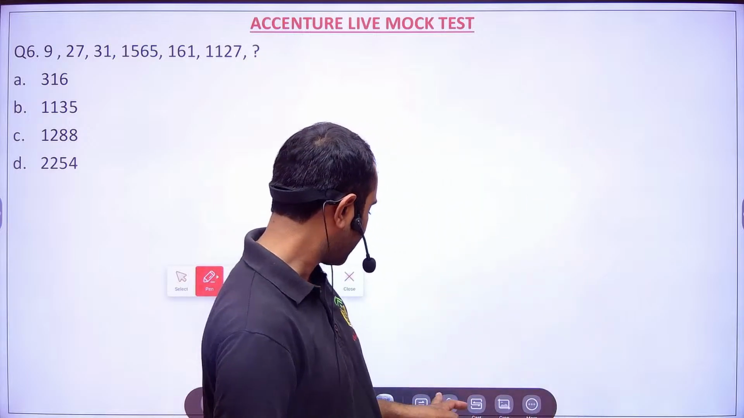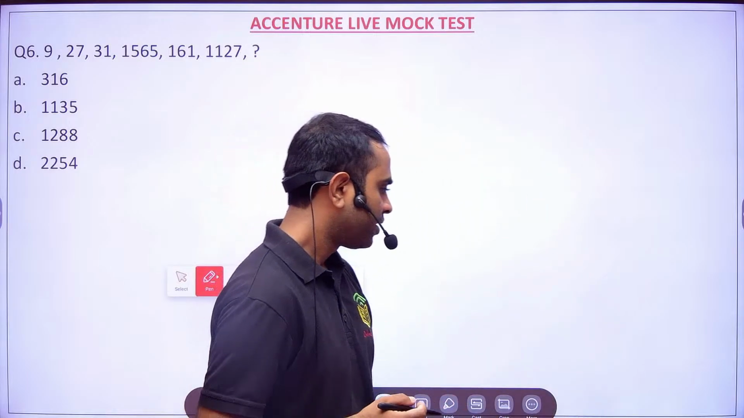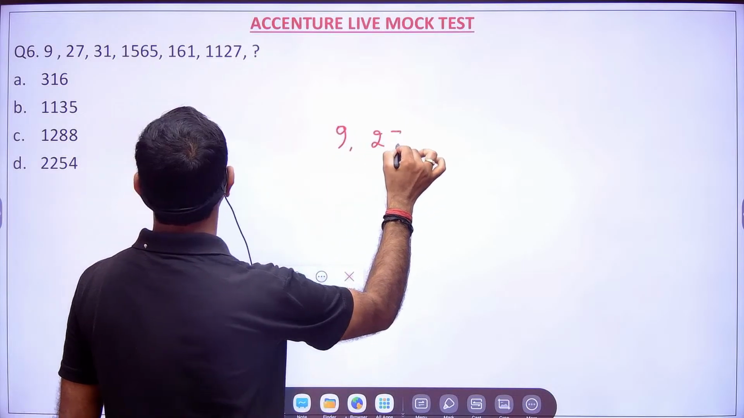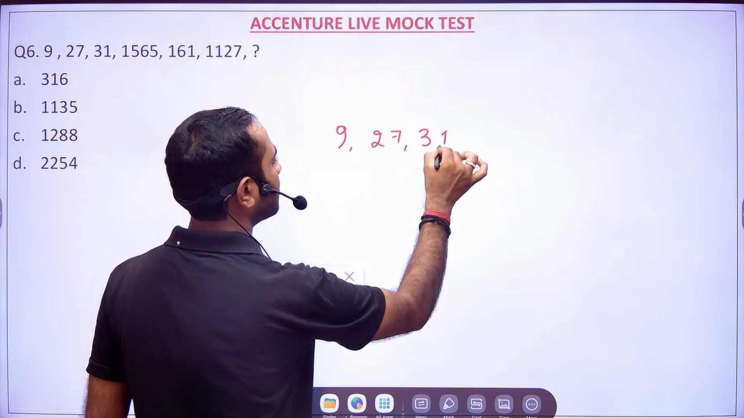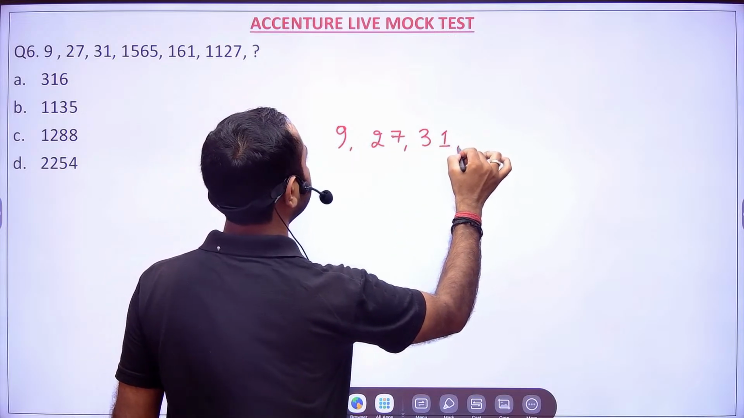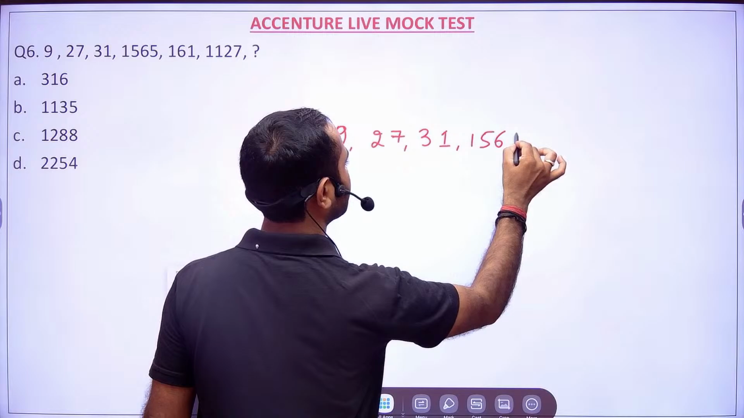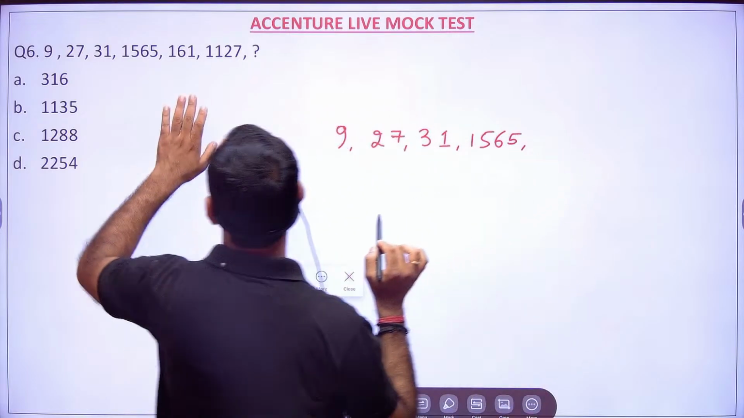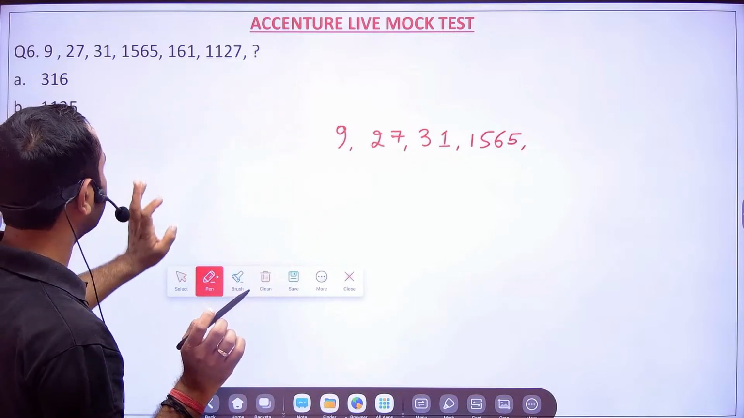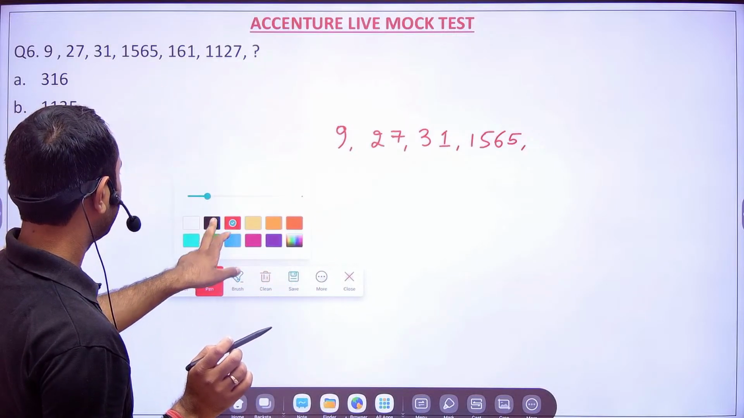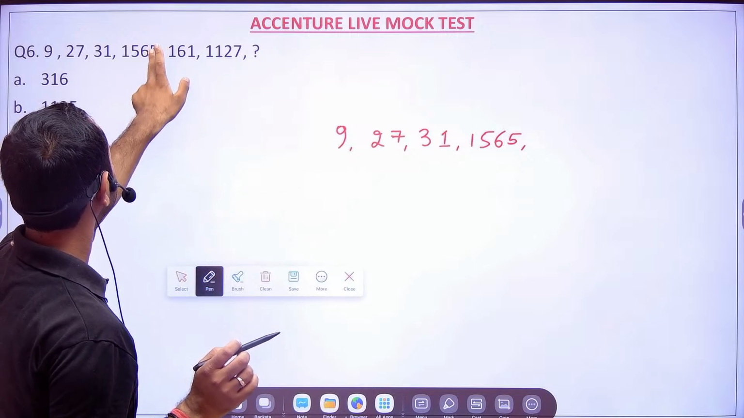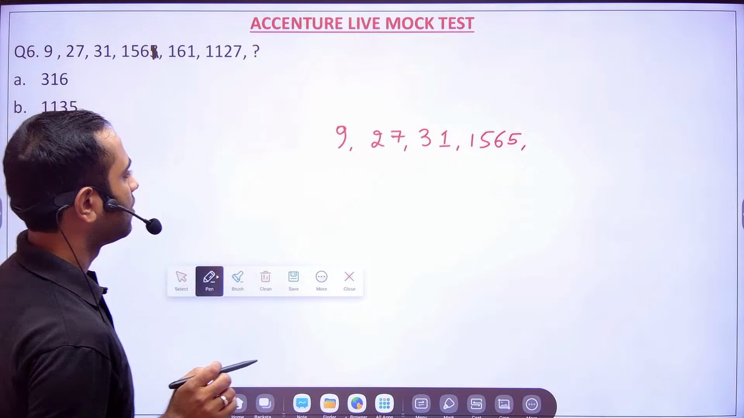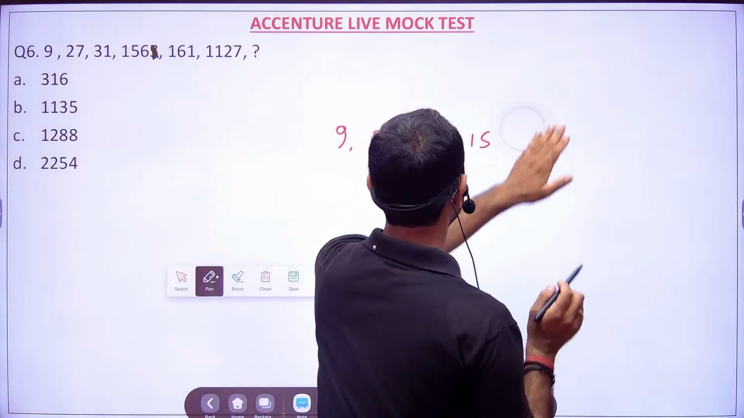316. Now, so here you have 9. Okay. Here we have 27. Here we have 31. Okay. And then we have 1565. Okay. And then I'm sorry, just a minute. So there is a mistake in the problem. So basically this is not there. Okay. So there is a mistake in the problem. So it is now 156. Now you can solve.